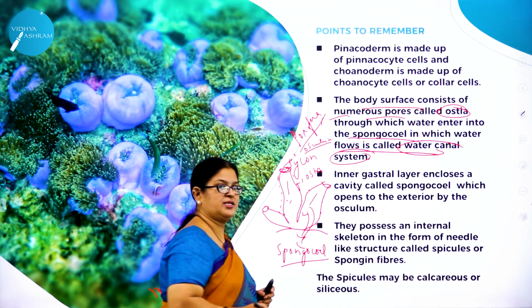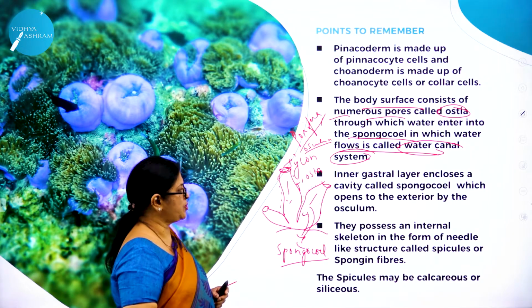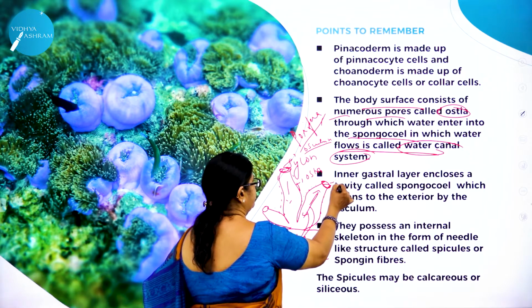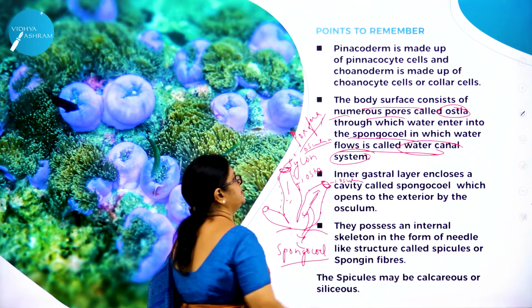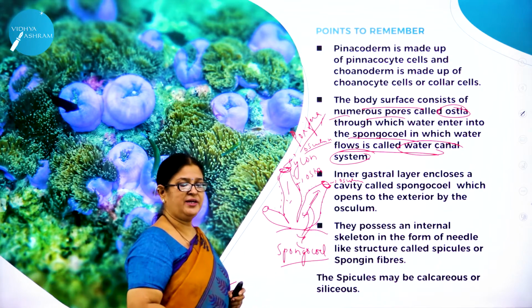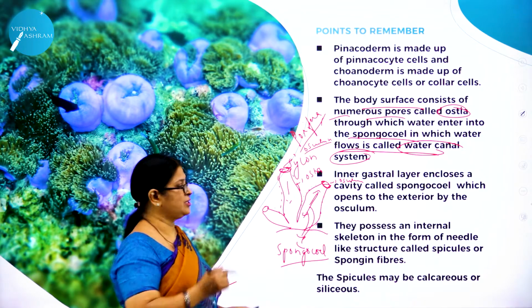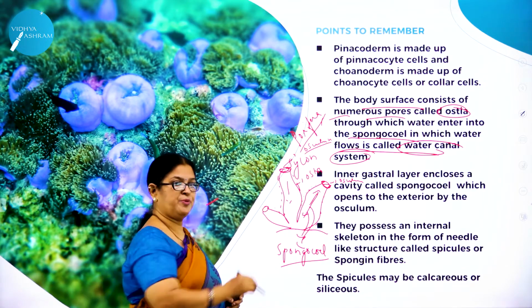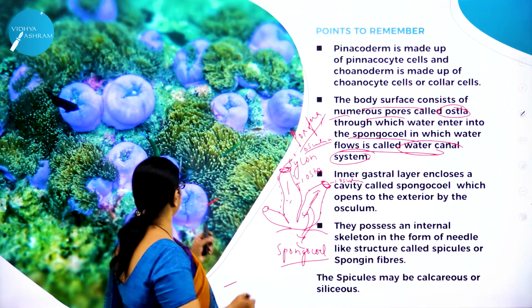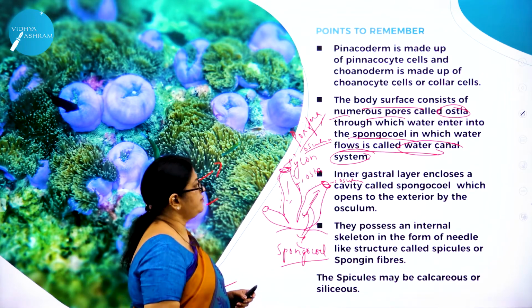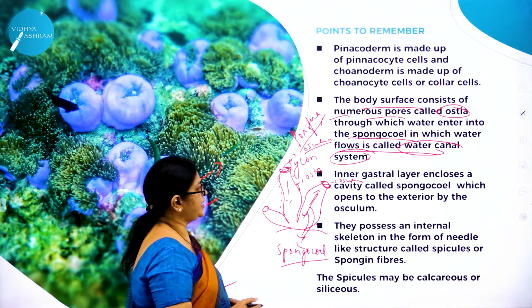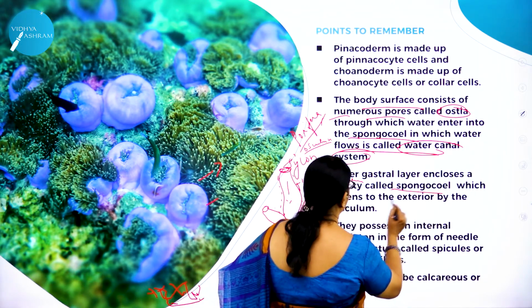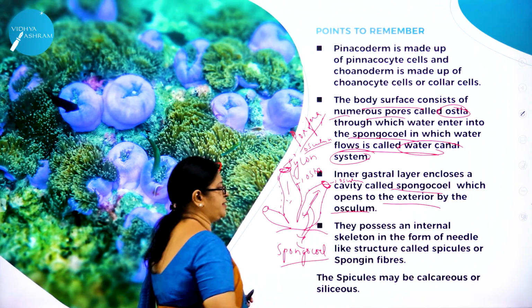As I said, these are called sponges. So it is called the spongocoel, which opens to the exterior by the osculum. What do you call that cavity? The body cavity is called the spongocoel. The whole of the body is covered by minute pores called ostia. You can see in this beautiful picture that the inner gastral layer encloses a cavity called the spongocoel. As I said, this is a sponge which opens to the exterior by the osculum.